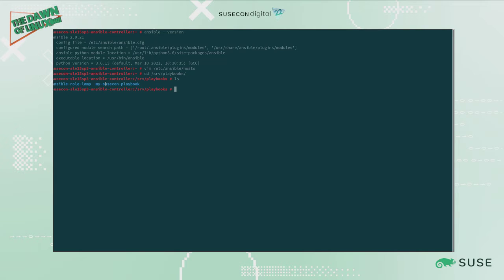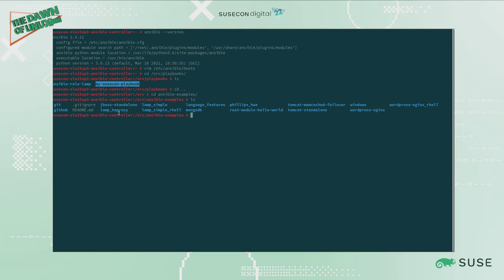I have one for my LAMP role. I have also one for deploying and doing some example here at SUSECON. And then I have also several playbooks from the Ansible example repository.